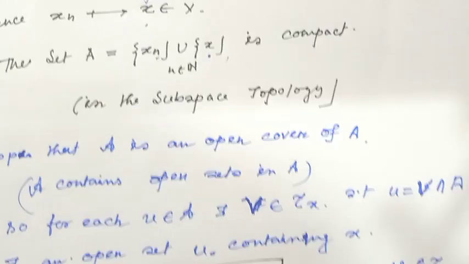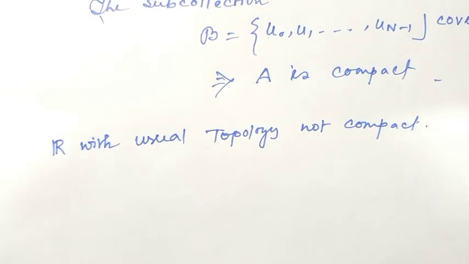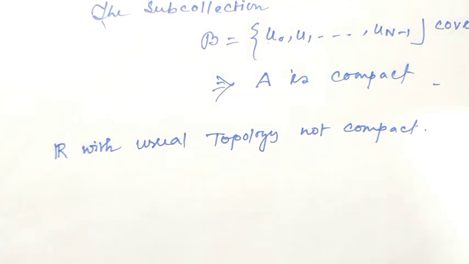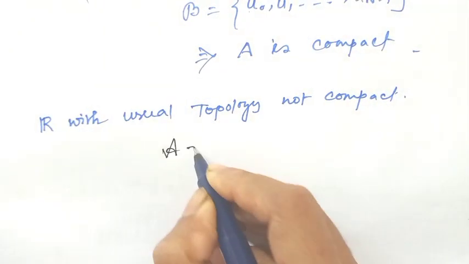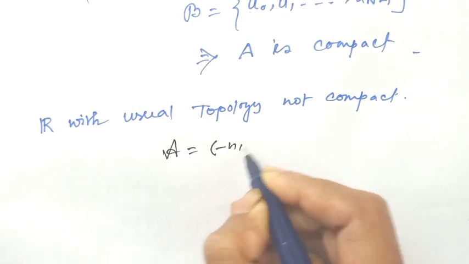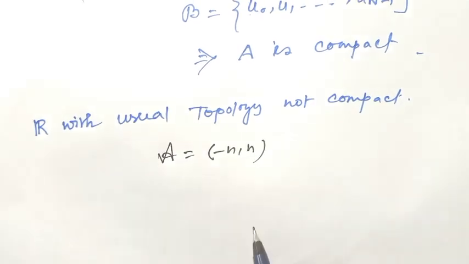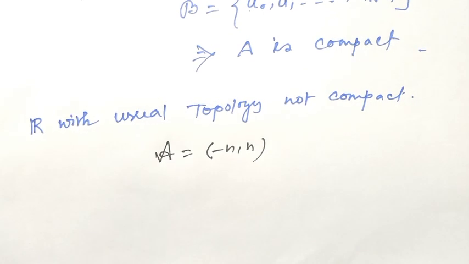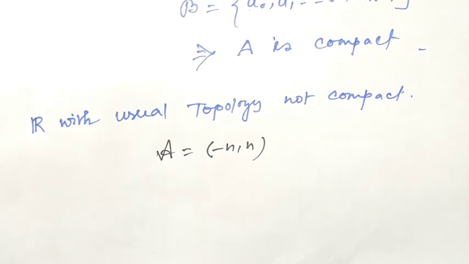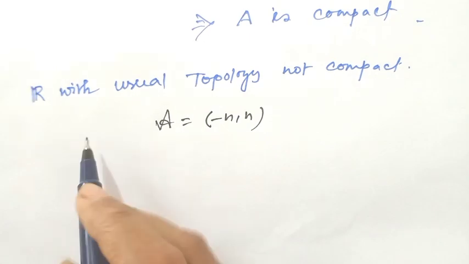Okay? Well, all of us know R with the usual topology is not a compact set, because consider one open cover, minus n to n, which has no finite subcover which covers R. So R with the usual topology is not compact, we all know.